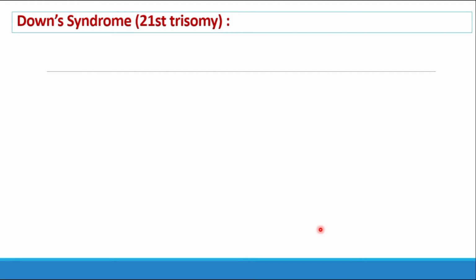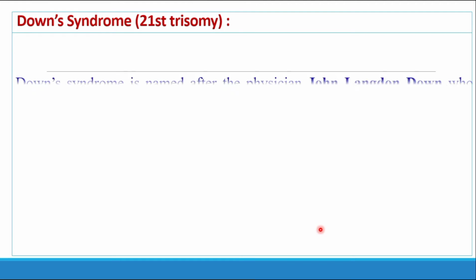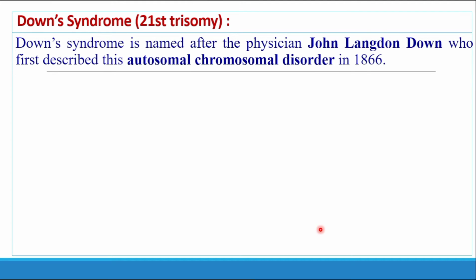The next disease which we study is Down syndrome. What does Down syndrome mean? It is related to chromosomal disorders, which are caused due to absence or excess of one or more chromosomes, or their abnormal arrangement. So let me see what this Down syndrome is. Down syndrome is basically also called 21st trisomy. म्हणजे 21व्या नंबरच्या क्रोमोझोमवरती एक क्रोमोझोम एक्स्ट्रा होणार आहे. It is also called mongolism.